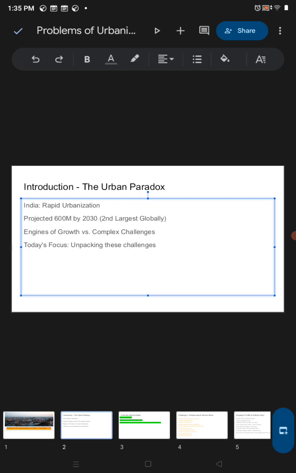Now, first look at urbanization. What is the present state of urbanization? Urbanization is all about the growing of cities. In India, urbanization is growing rapidly, and as per the latest information it is projected to grow to 600 million by 2030, making India the second largest globally.